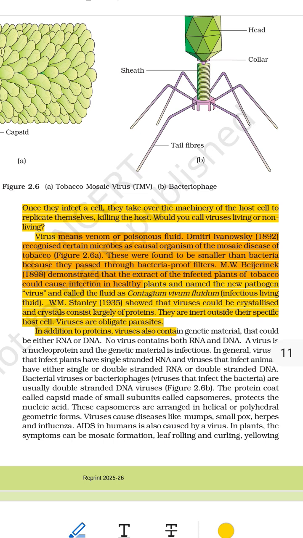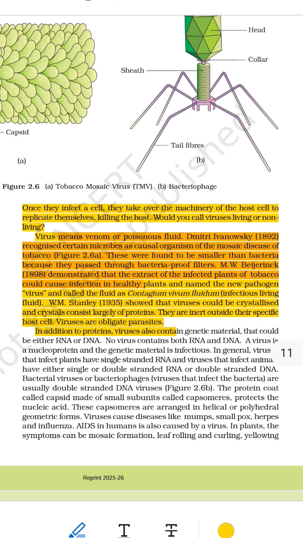What is it made of? A virus is made of 2 main things. 1, genetic material, like instructions, either DNA or RNA, not both. This tells the virus how to make more copies of itself. 2, protein coat, called a capsid, like a shell or armor that protects the instructions. Sometimes there's a third part. 3, lipid envelope, fat layer found in viruses like COVID-19, can be broken with soap.